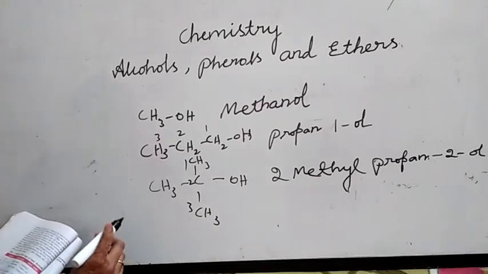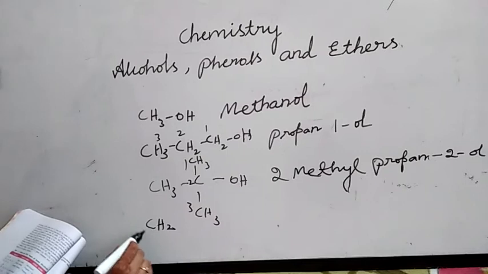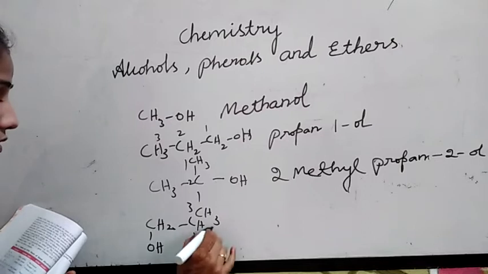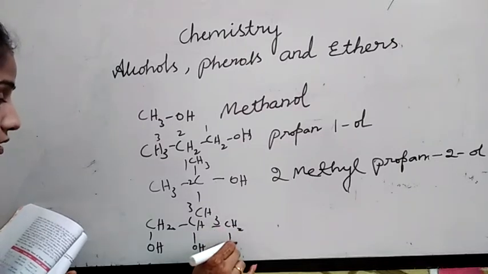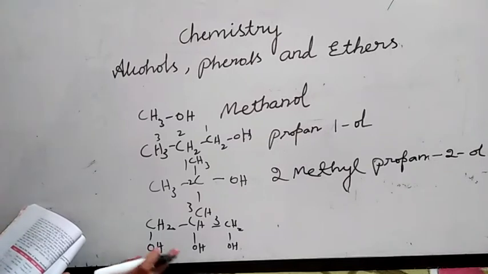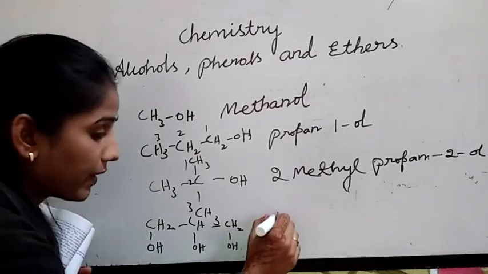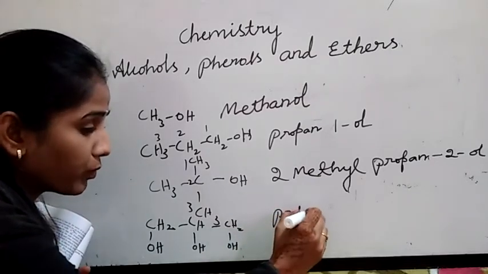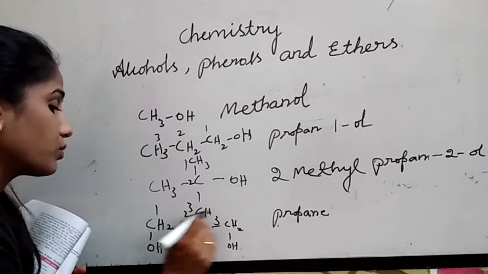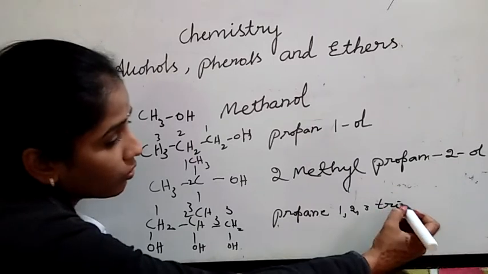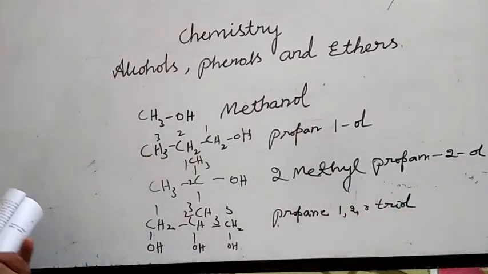Okay, if I give glycerol, a wonderful product, CH2OH, CHOH, CH2OH. Can you give the name? Keep in mind that it is a polyhydric alcohol. More than one hydroxyl group is there. So you have to retain the E of the alkane. So propane, 1, 2, 3 triol. This is about your IUPAC system.